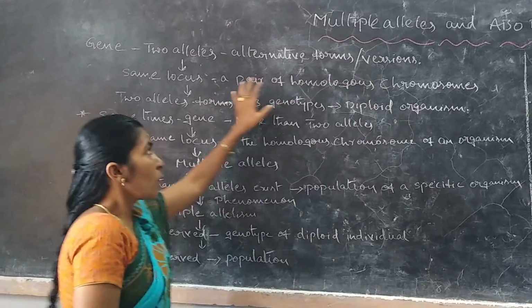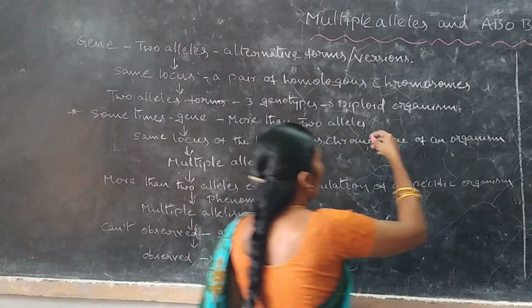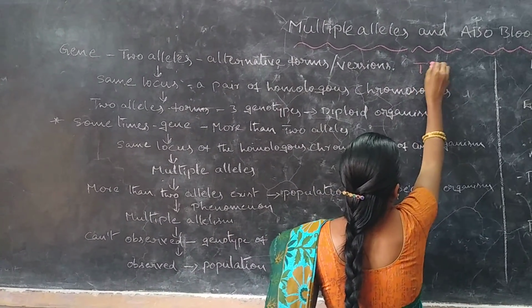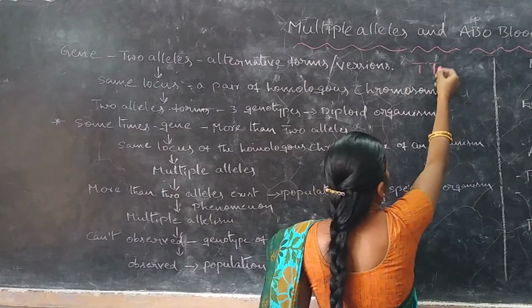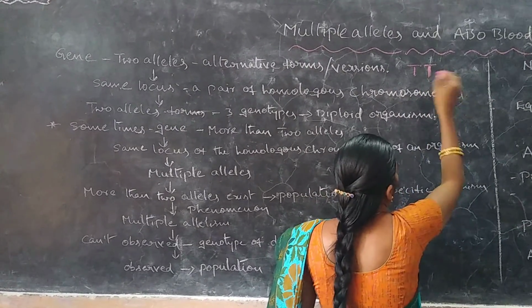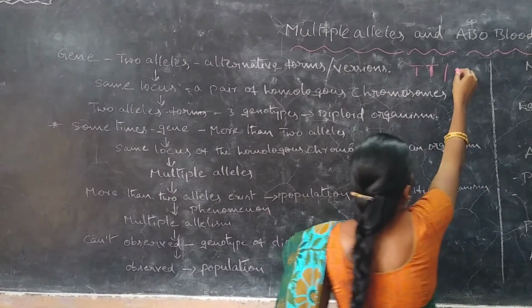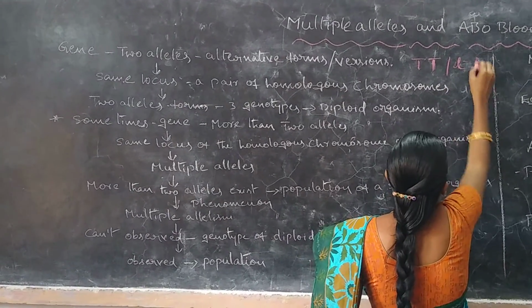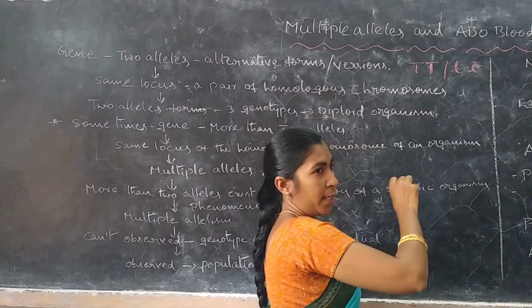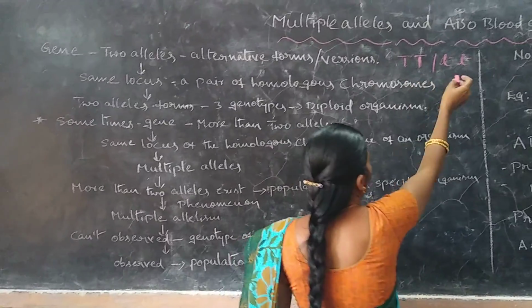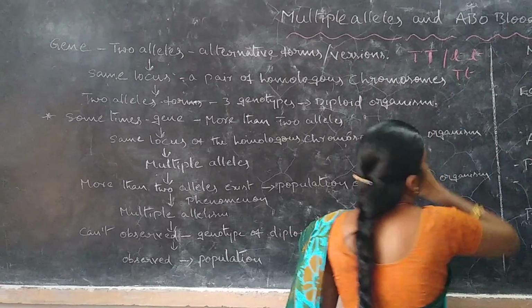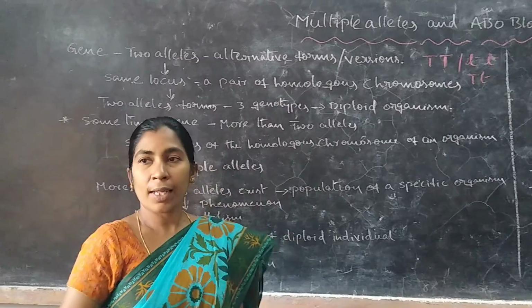Already we know that the dominant character is capital T, and the recessive form is small t, which are homozygous. The heterozygous type has alternative forms capital T and small t.